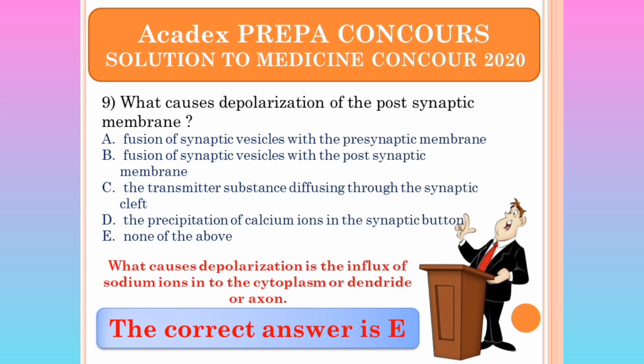Now, what causes depolarization is the influx of sodium ion into the cytoplasm, or into the dendrite, or into the axon. That's what causes depolarization, and it's not any fusion of synaptic vesicles with the presynaptic membrane or with the postsynaptic membrane. No, what causes depolarization is the influx of sodium ion. So all the answers above are wrong.